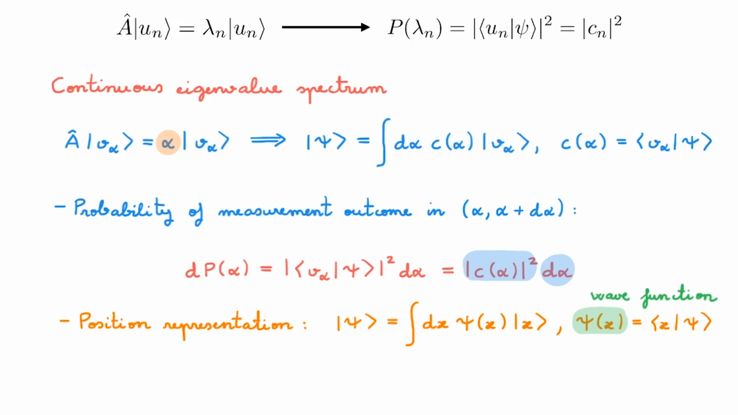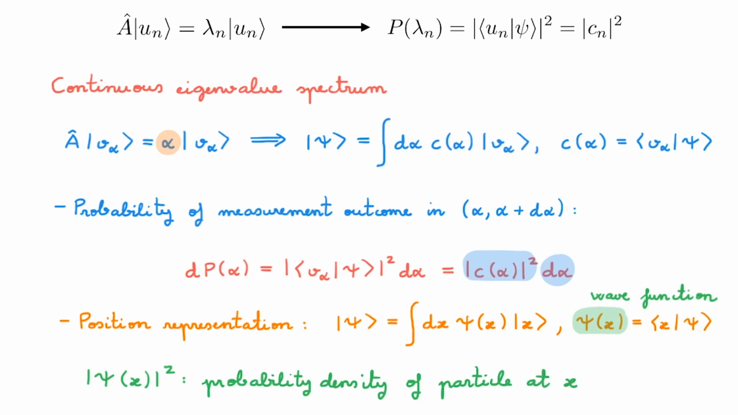What this discussion teaches us is that when we work in the position representation in terms of wave functions, the absolute value squared of the wave function gives the probability density of finding the quantum particle at position x. And this of course is an elementary result that many of you will probably recognize.